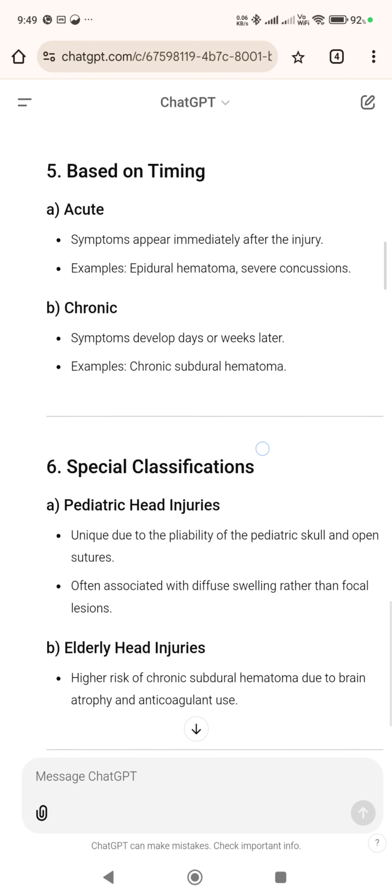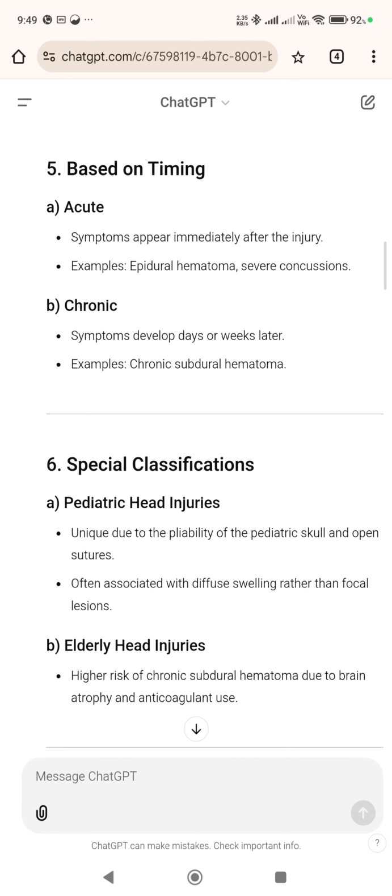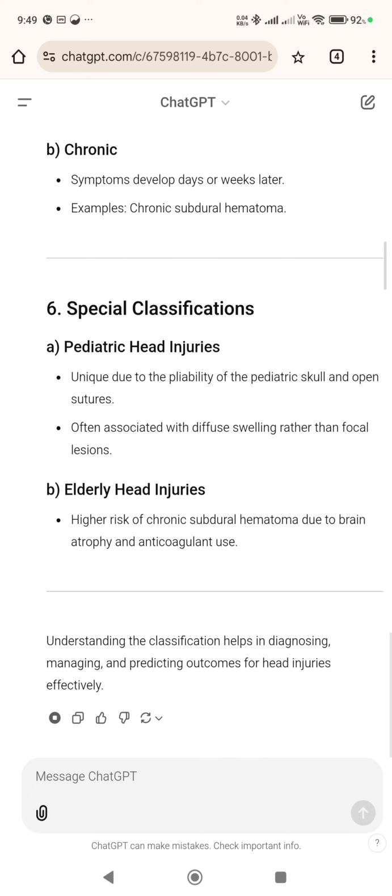Number 5, based on timing. A. Acute. Symptoms appear immediately after the injury. Examples: epidural hematoma, severe concussions. B. Chronic. Symptoms develop days or weeks later. Examples: chronic subdural hematoma.